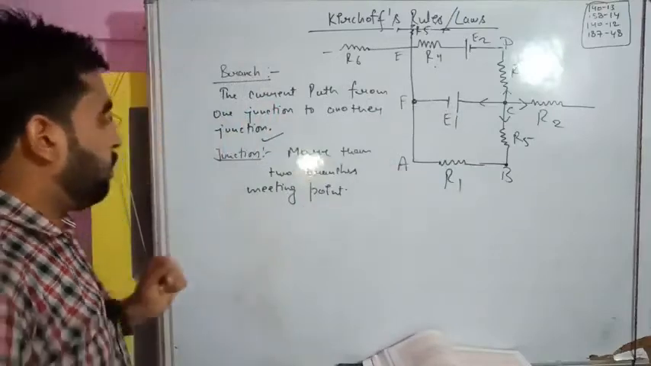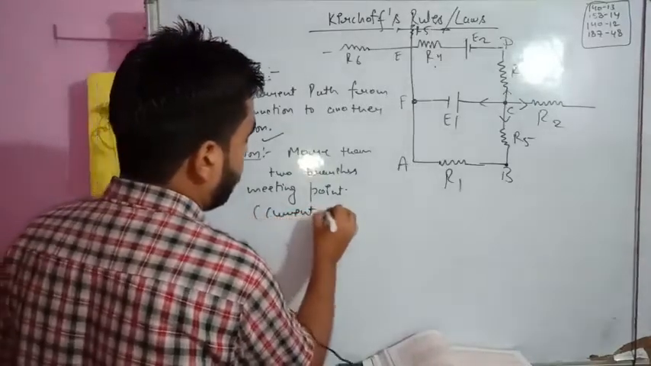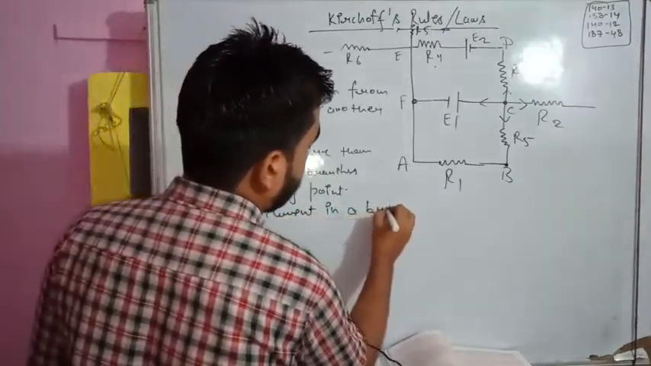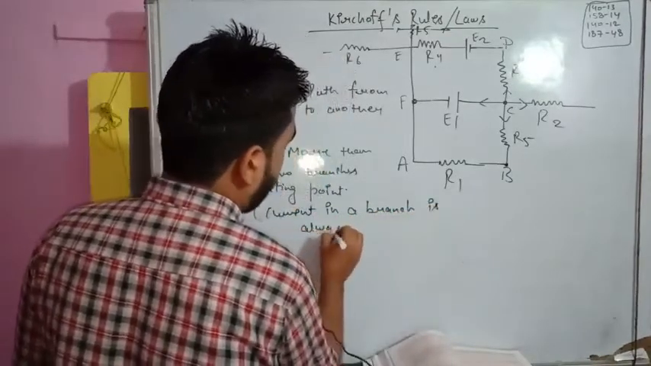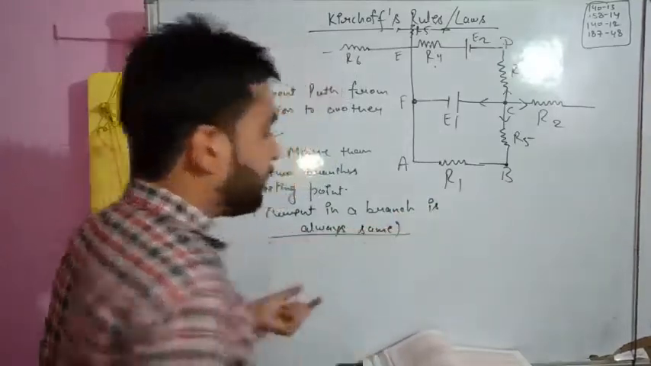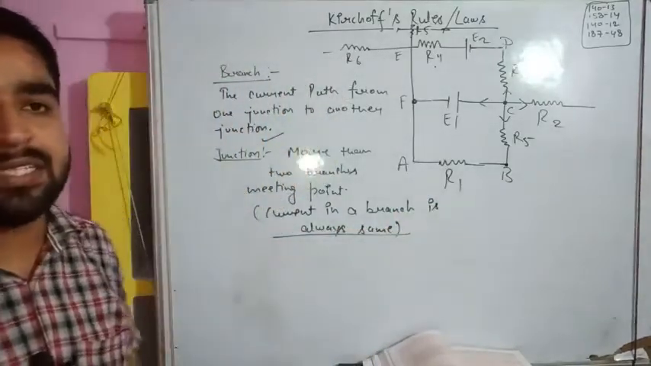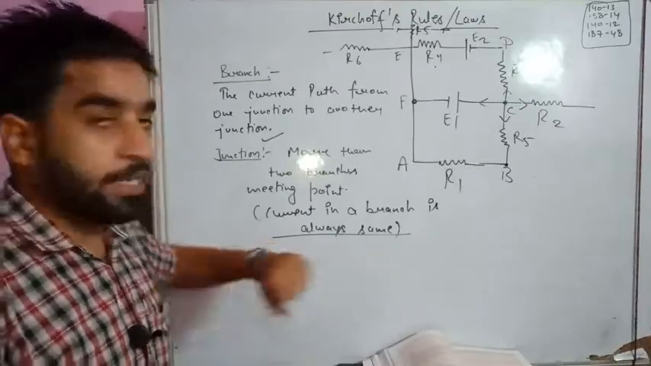Now students, a very important point I am going to write: current in a branch is always the same. This you have to remember. In fact, we can say this is the law of conservation of charge. We have already studied about this. The charge is always conserved.